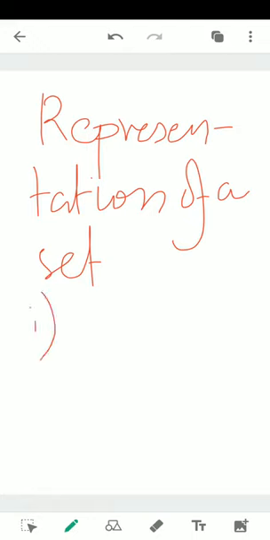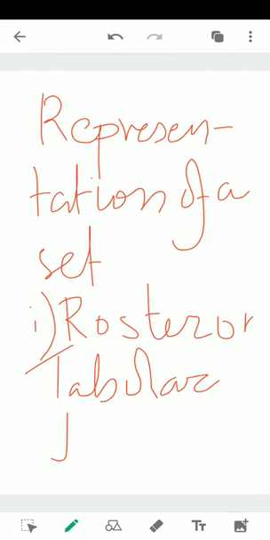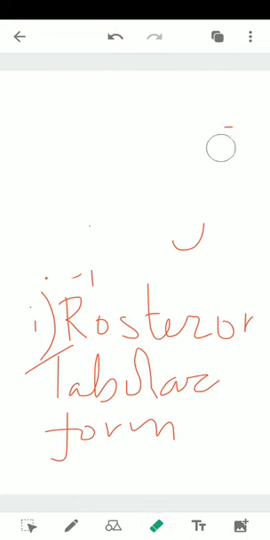Number one is roster or tabular form. I'll explain each and everything. After that, we have one more that is called rule or set builder form.